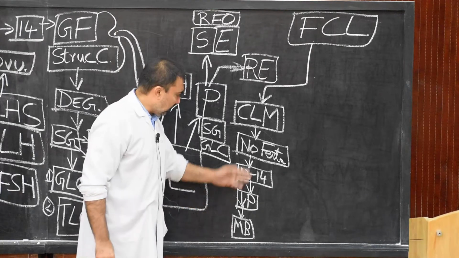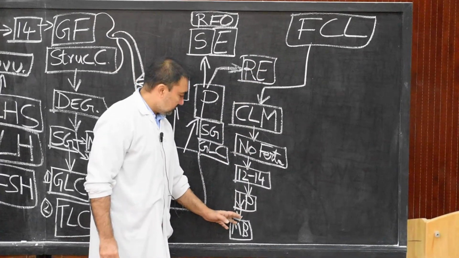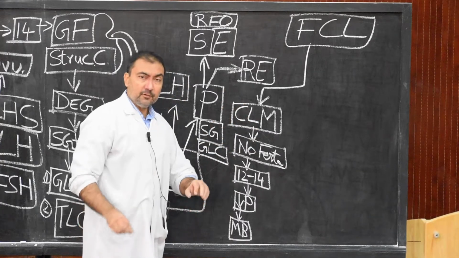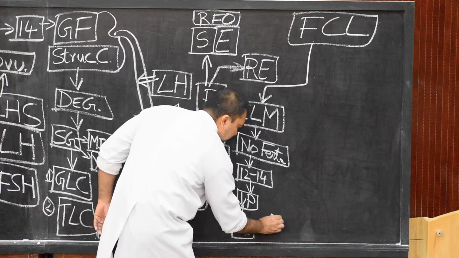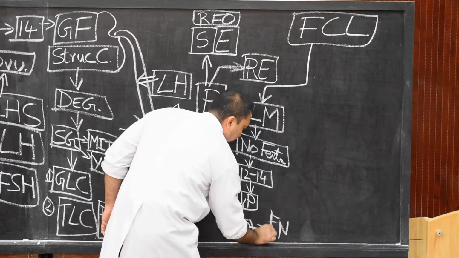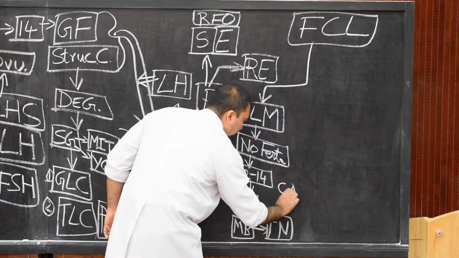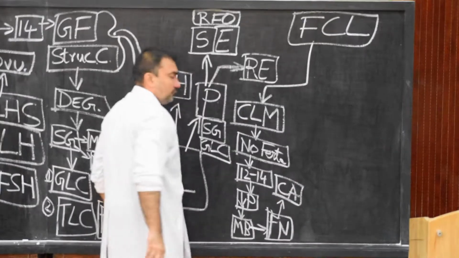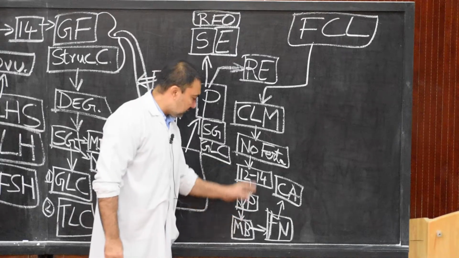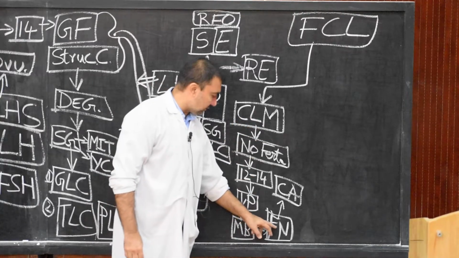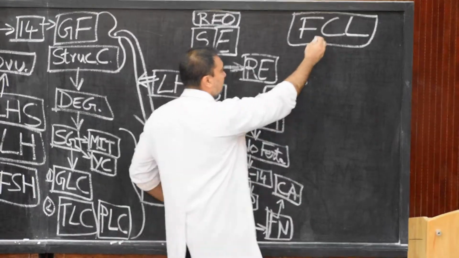After all these changes, the corpus luteum of menstruation will be converted into a fibrous nodule, and that fibrous nodule will be known as corpus albicans. 1 mark question answer: what is corpus albicans? After all these changes, the corpus luteum of menstruation will be converted into a fibrous nodule, which is called corpus albicans.